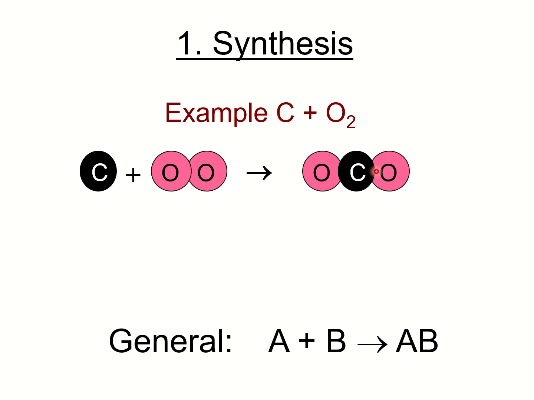Then this side, these are called the products. Then this arrow here means yield. So, for example, carbon plus oxygen yields carbon dioxide. That is an example of a synthesis reaction. The general formula is A plus B yields AB.